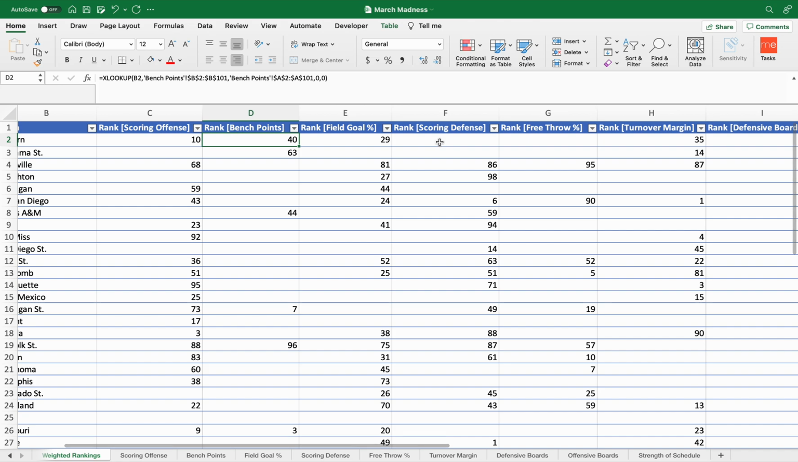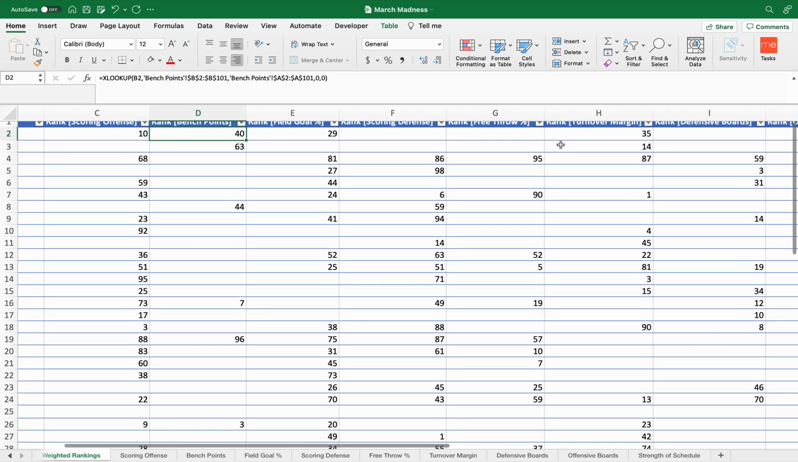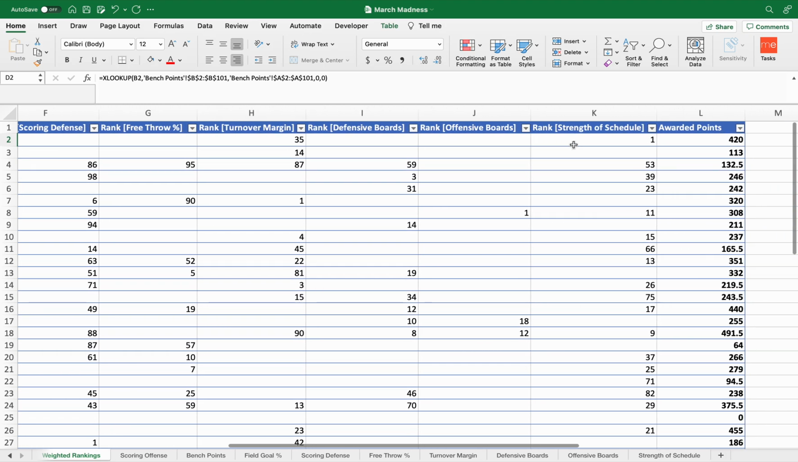This is where I got into a little bit of the conditional formatting too. If the team didn't have a rank or they weren't one of the top 100 teams, then I had it return a 0, and I conditionally formatted it so that the text of the 0 was colored white, so it wasn't distracting from the actual data that I want to display on this page of the rankings. I did that for each of the different categories.